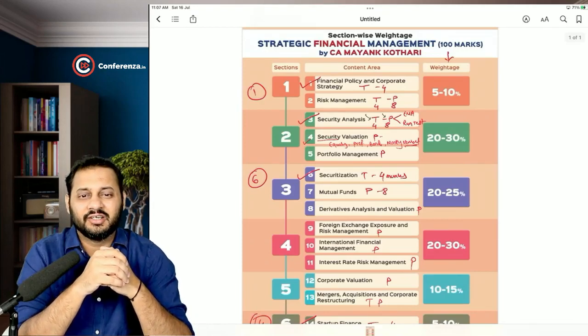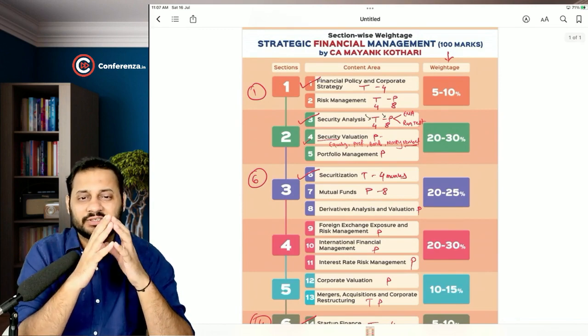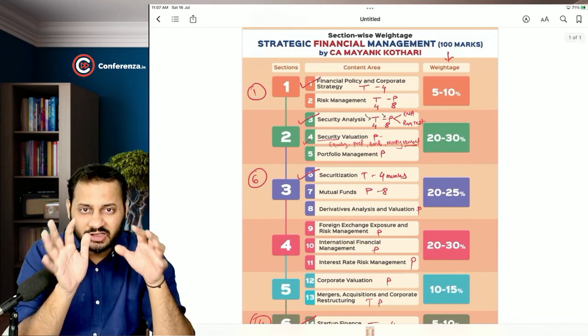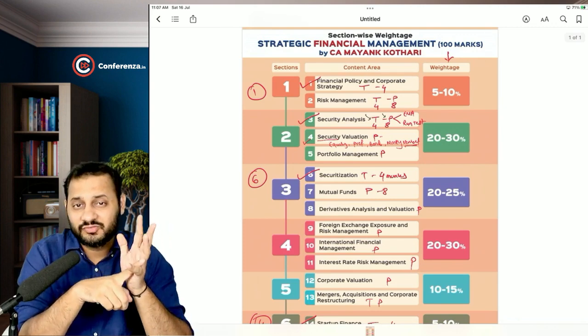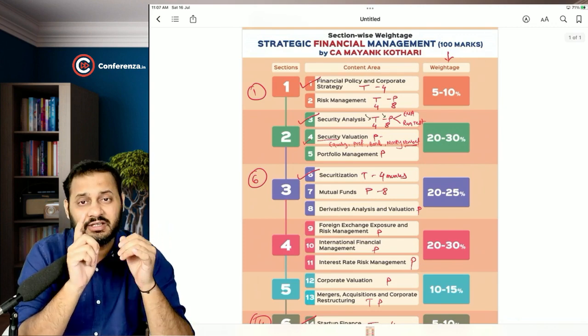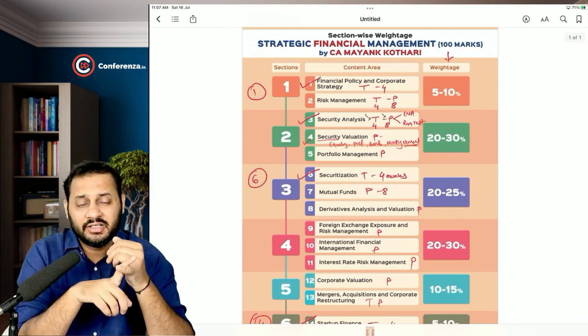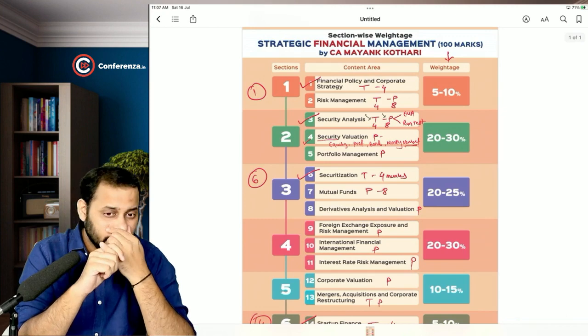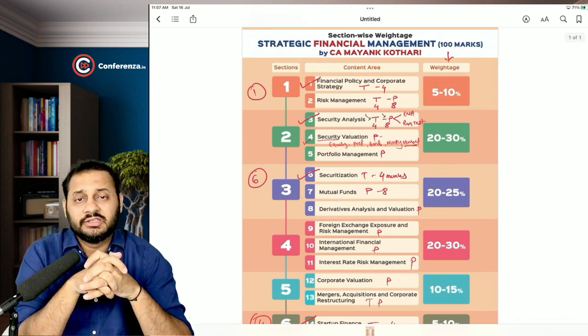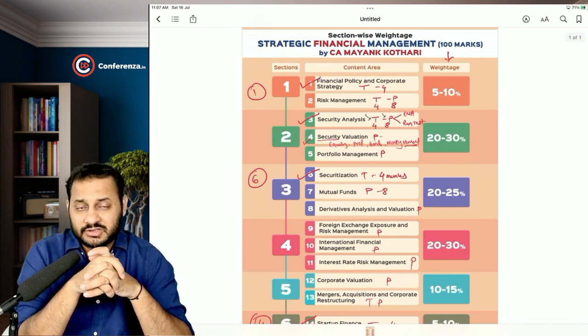Today we are going to start with the new chapter, that's portfolio management, fifth chapter. This is going to be an amazing chapter. Few things that I want to tell you about this chapter is that this chapter has lots of formulas, and we will have to continuously revise in every lecture so that we remember all those formulas. Second thing is that this chapter has 95 questions that we have to solve.